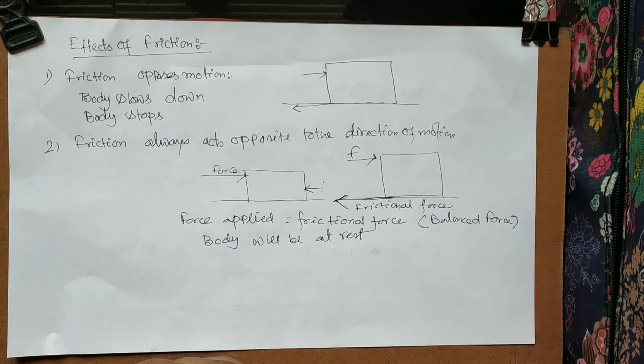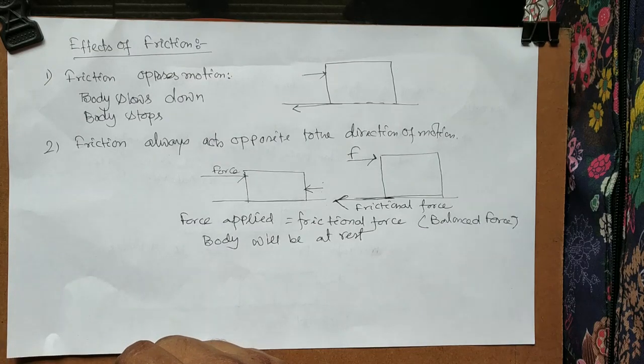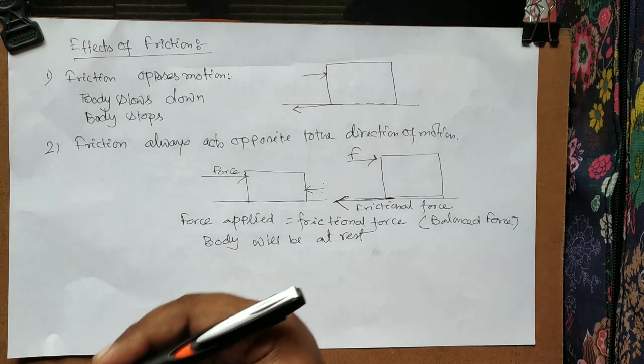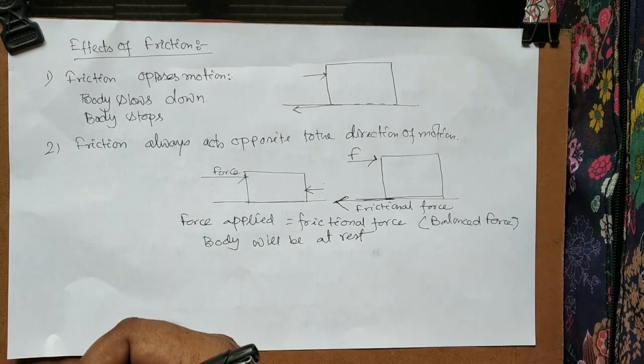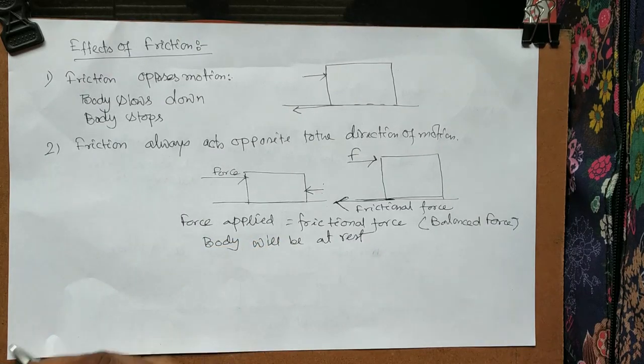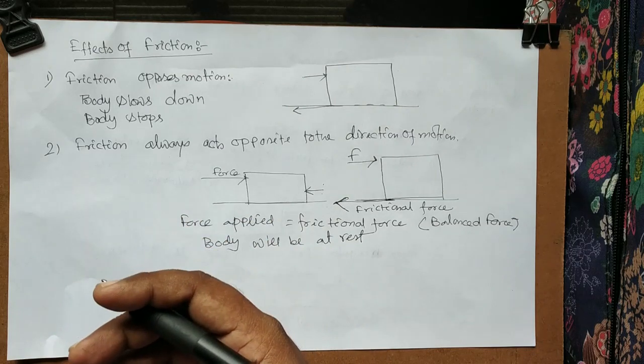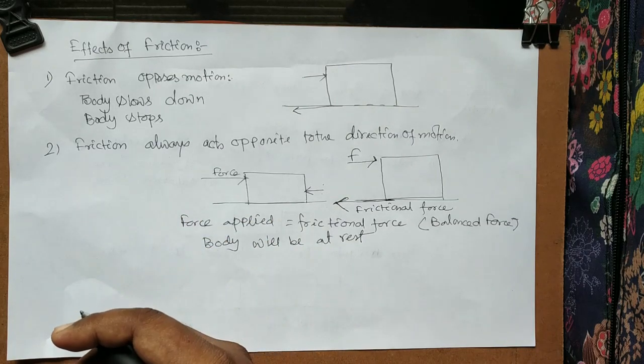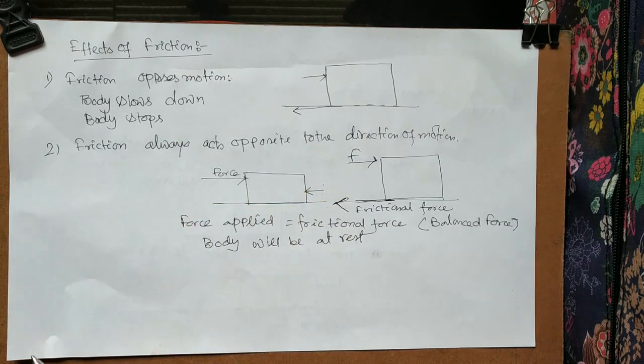So the friction is always acting opposite to the motion of a body, or opposite to the tendency of motion of a body. It means you are applying force to move a body, but the body is not moving, then also the friction is acting. And if the body is in motion, in that case also the friction is acting in the opposite direction. Then you might be asking, sir, why will the body move then?